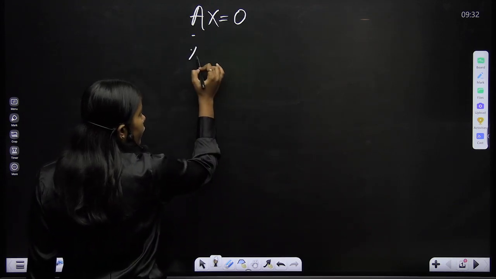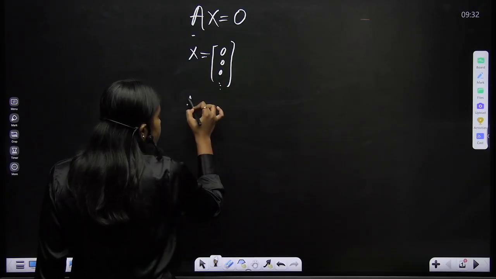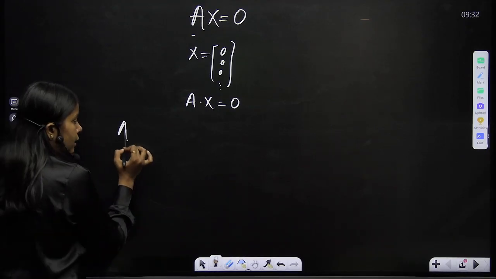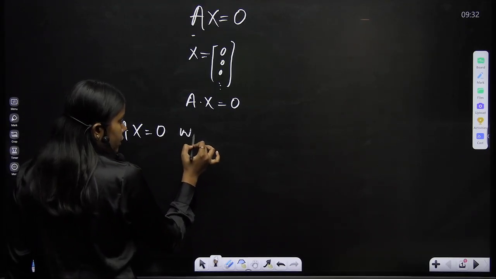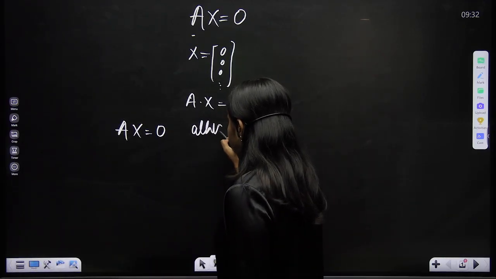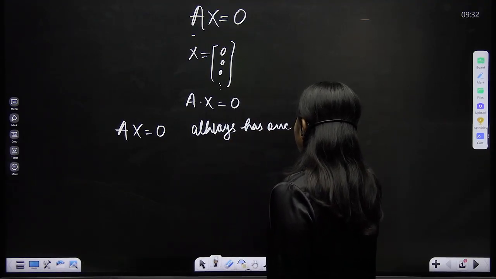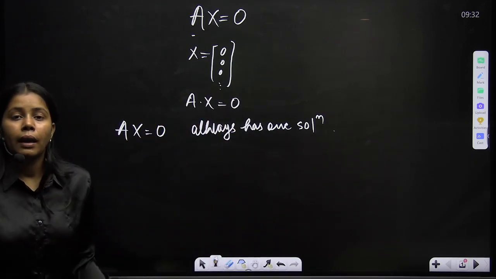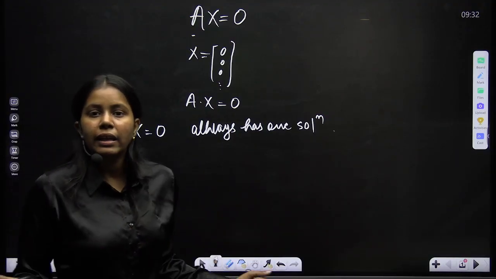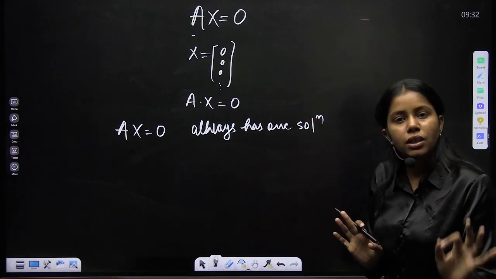One thing you can see about AX equals 0: if you take X as the zero vector, then A into X would always be 0. So this system AX equals 0 always has one solution. That means there does not exist a case of no solution, because every time you solve, 0 would always be the solution.